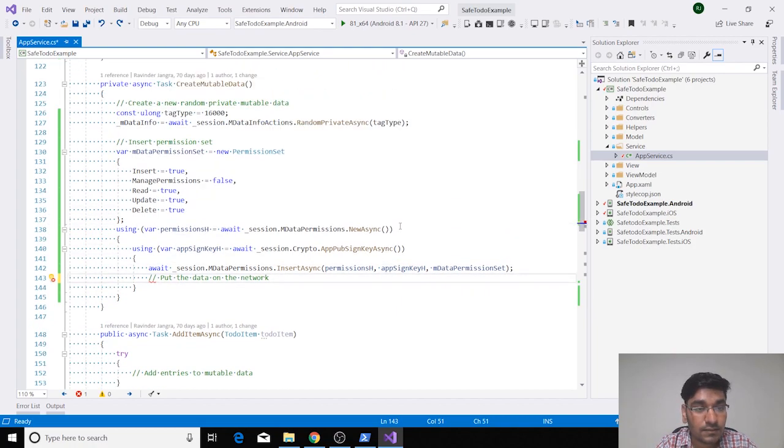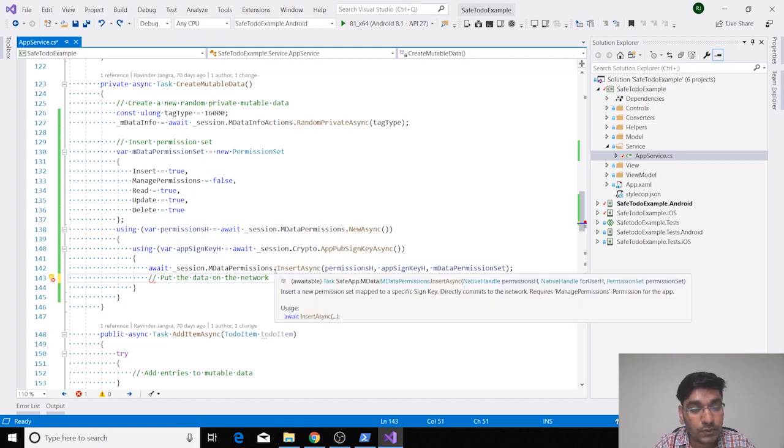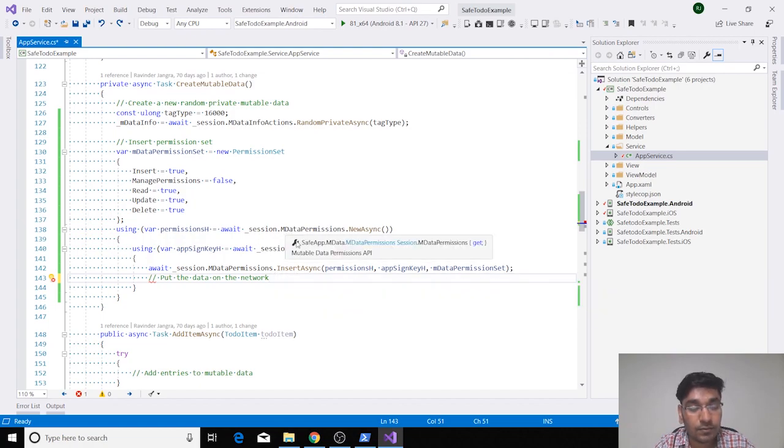Once you do this, you will see there is another comment, put the data on the network. Basically what we are doing is creating a mutable data, a permission set and a permission handle, and associating that with a public sign key. But this data is currently held in your memory. So to push that data, or commit it onto the network, we will be adding one more line of code.